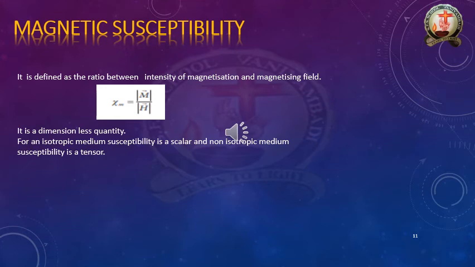This magnetic susceptibility is a dimensionless quantity. Dimensionless quantity means it does not have any dimensions. For an isotropic medium, susceptibility is a scalar, and for a non-isotropic medium, susceptibility is a tensor.